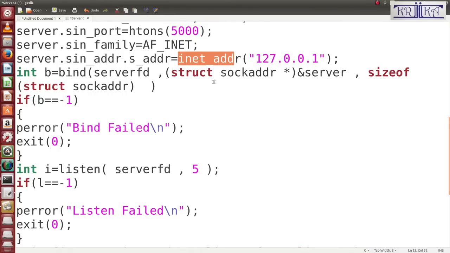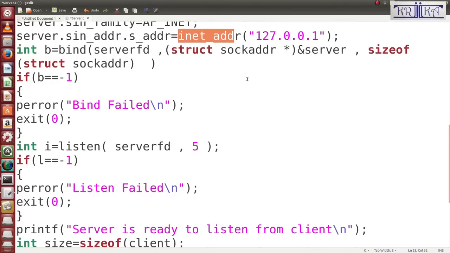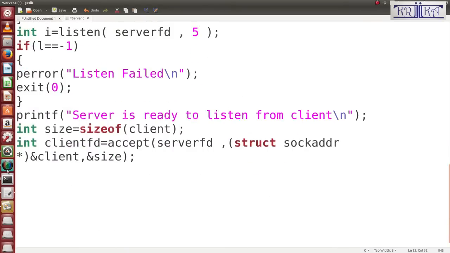But now I'll write one function that converts the IP address from binary data format to string. So here I'll use the printf function. Suppose I want to know who is connected to my server program. I will write what?